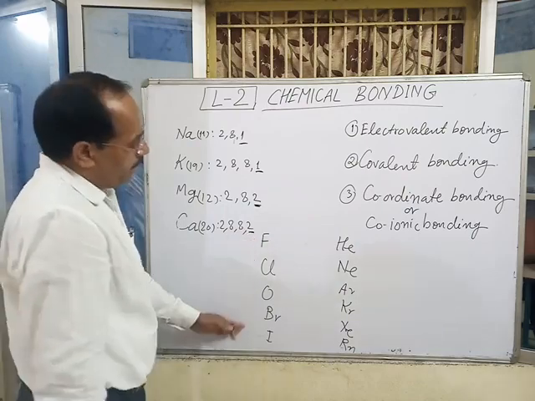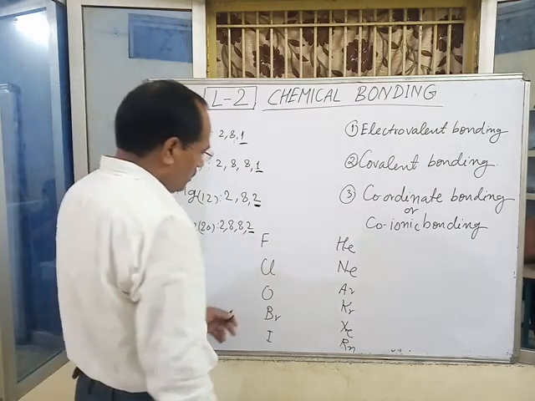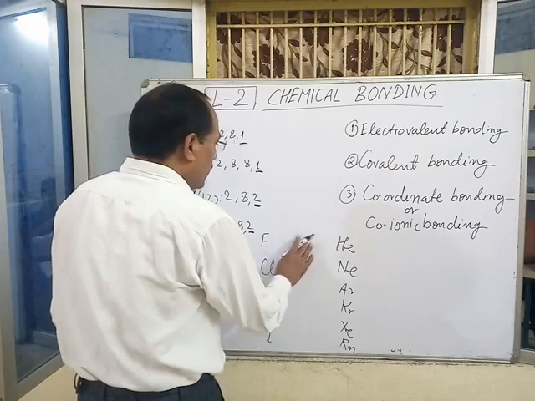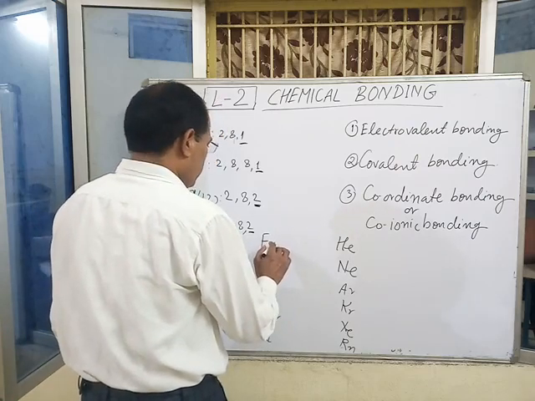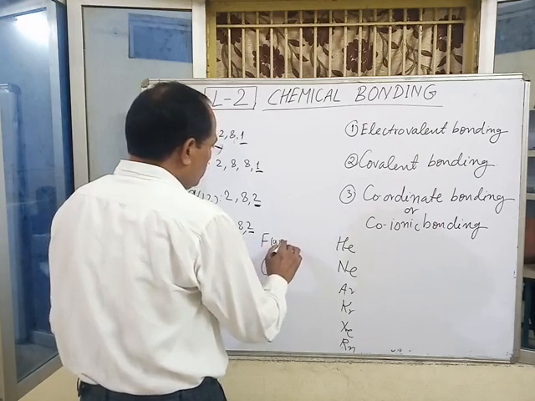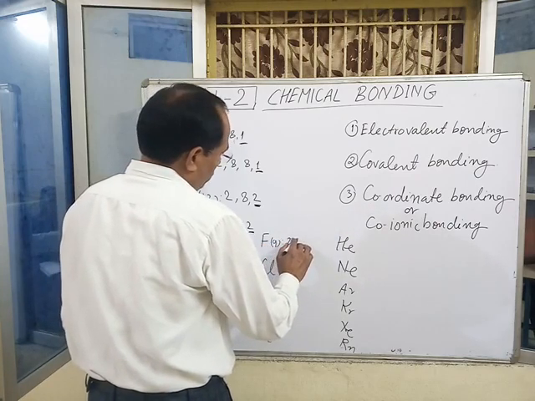If we write the electronic configuration of fluorine, oxygen and some other halogens, we find that fluorine has atomic number 9 and configuration 2, 7.